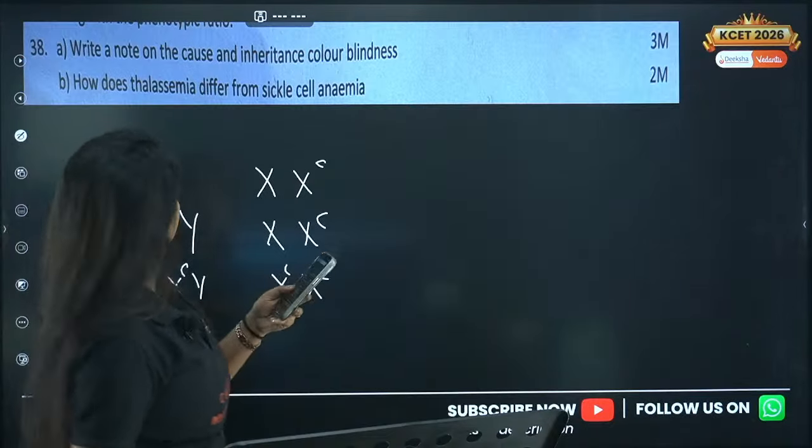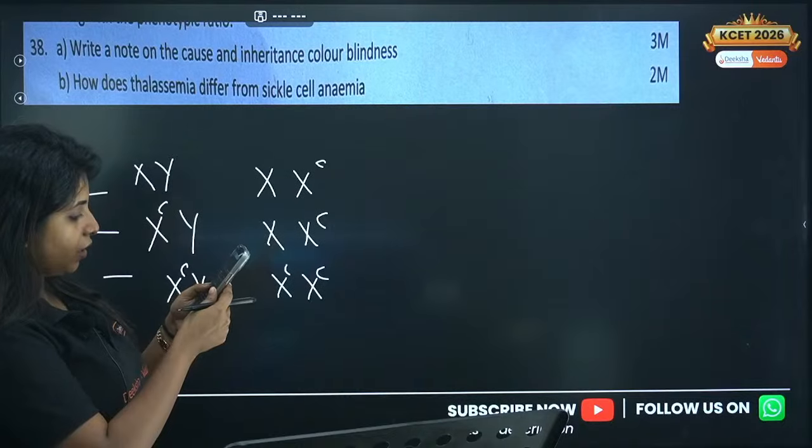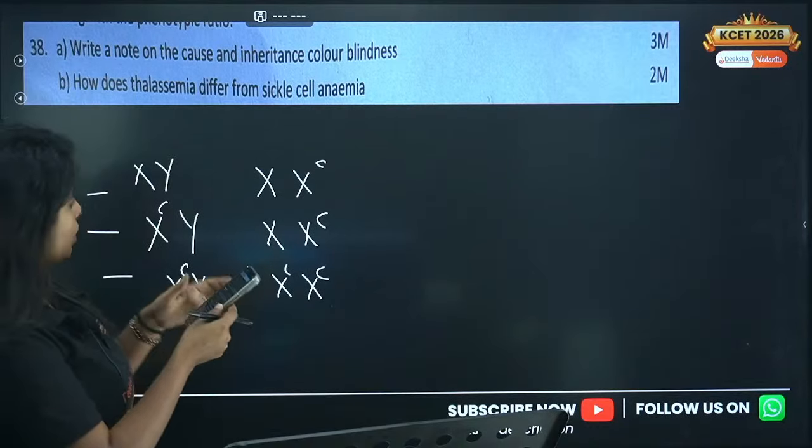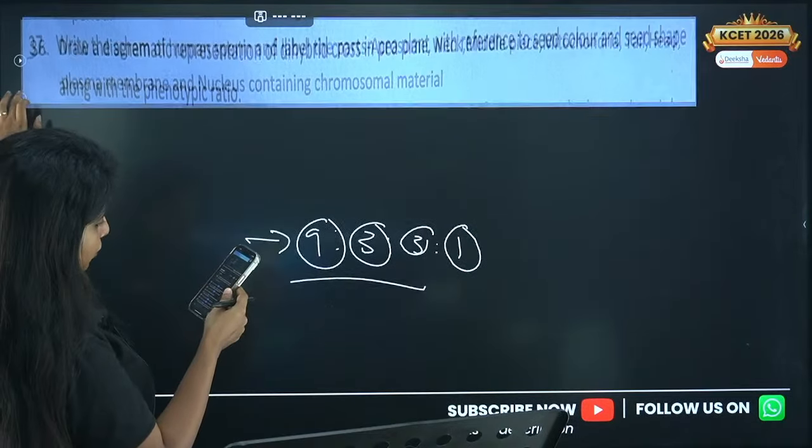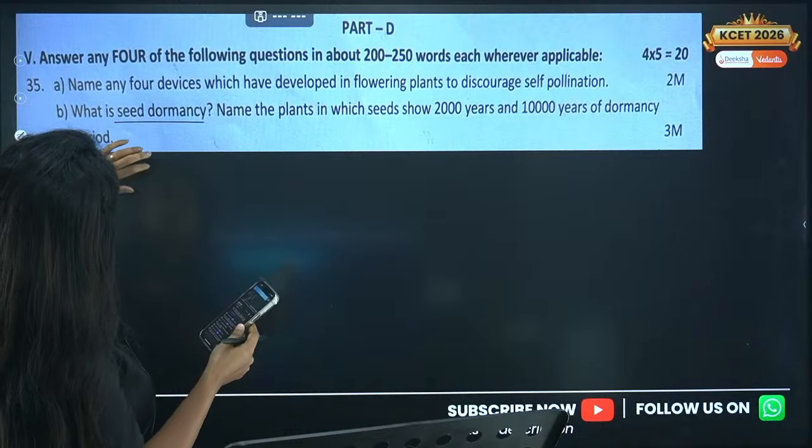Ma'am, for 35A, they allotted 2 marks, then is only 4 names enough or not? 35, where is 35?